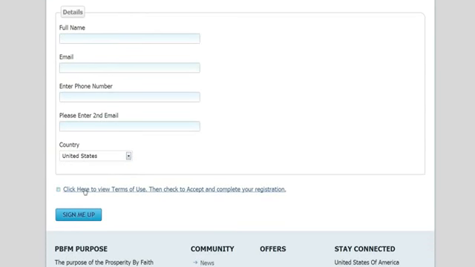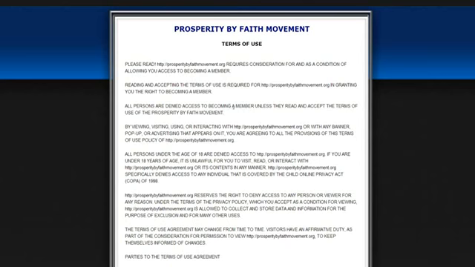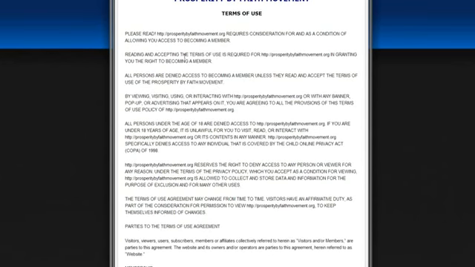And then you click here to view the terms of use. You need to click on this because there are certain things that we're talking about. I want to click on it right now. We manage the accounts. You don't get the account until we turn the account over. We will share your information with other companies, because we're setting up your account with other companies.